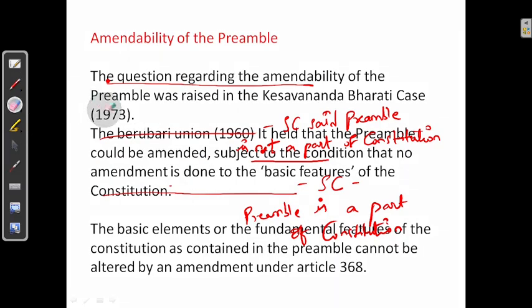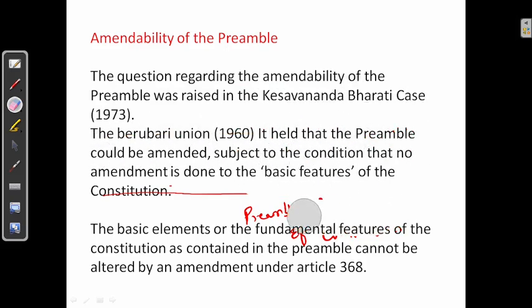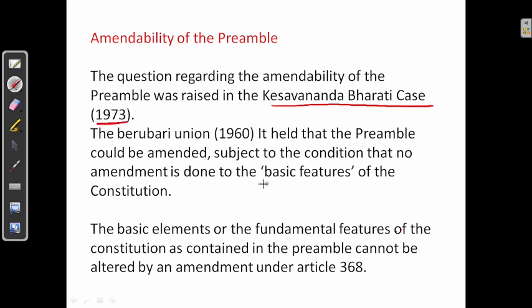Next we will see amendability of the preamble. Again there was another doubt whether the preamble can be amended or not. This question was raised in the Keshavananda Bharati case. In the Berubari Union case, the SC said the preamble is not a part of the constitution, so it cannot be amended.